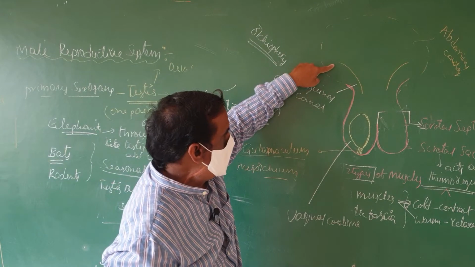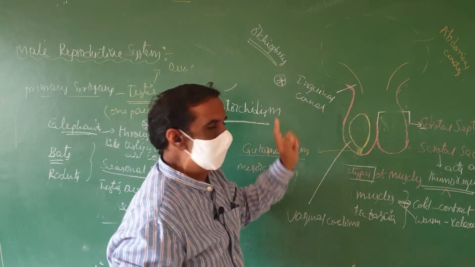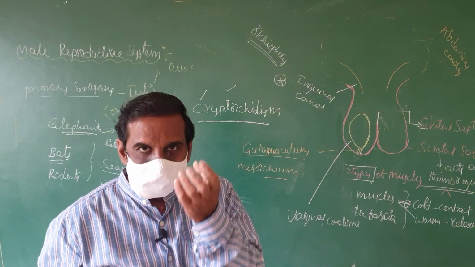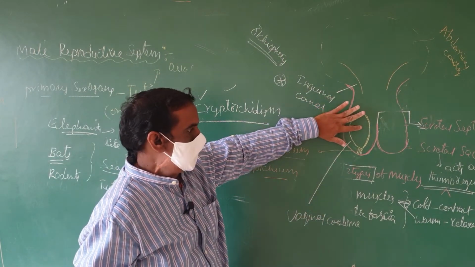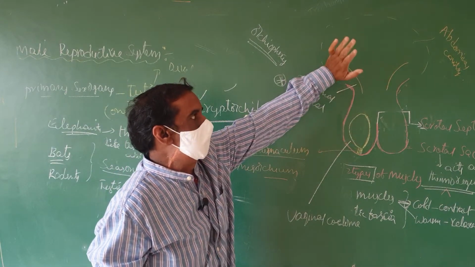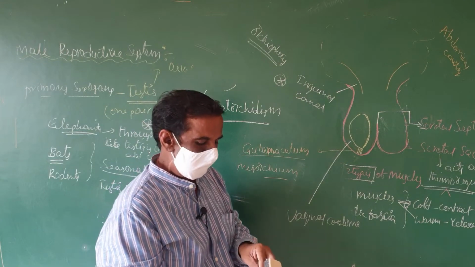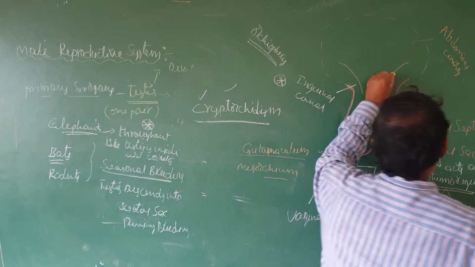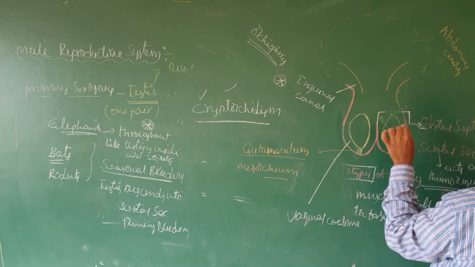How do they descend? They descend in this way. What is this canal-like structure? The inguinal canal. Through the inguinal canal, the testis descends into the scrotal sac from the abdominal cavity. This is about the inguinal canal. So, one pair of testis is this.